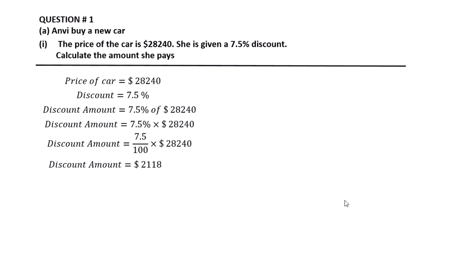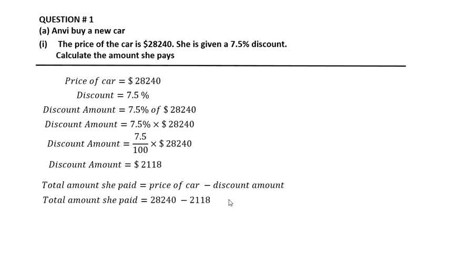First of all we multiply 7.5 with this number, and after multiplication we divide by 100. We get the total discount, $2,118. So the total amount she paid, the formula is the price of the car minus the discount amount.